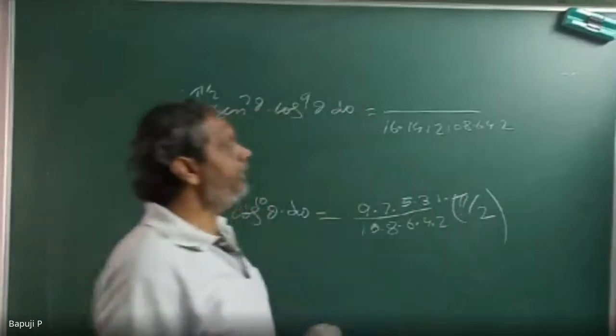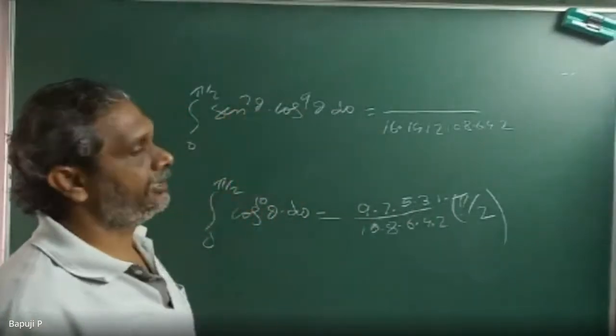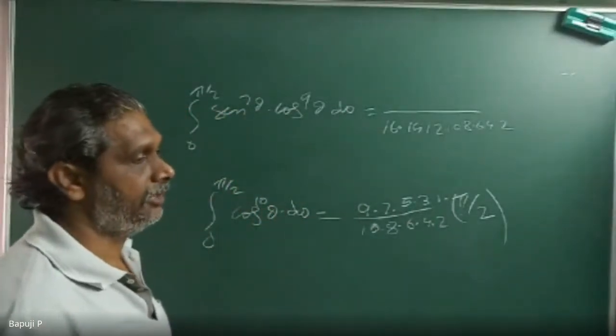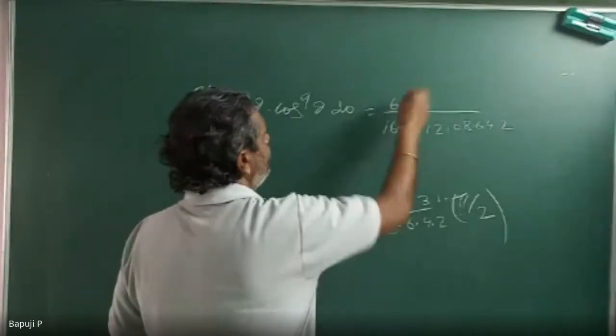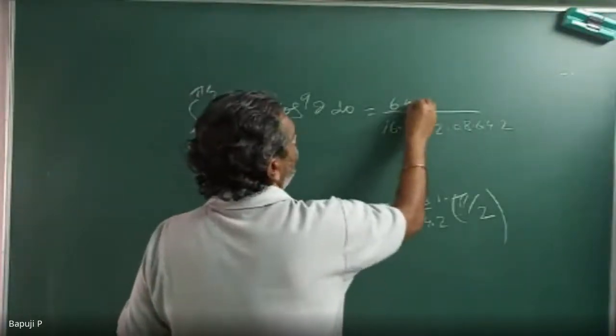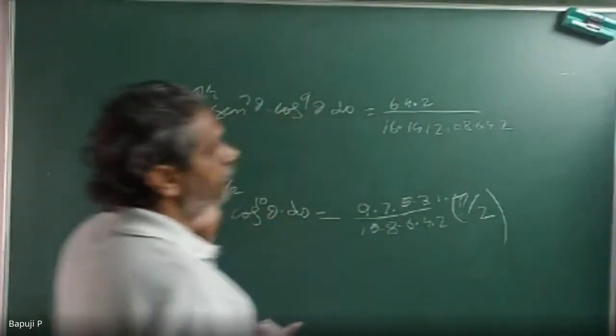Then sin power 7 means how will you write the numerator? Tell me, how will you start? 7, 5. Sorry, sir, 6. Not sleeping. 6 and 4, next 2. Start. 9 means how will you start? 8.